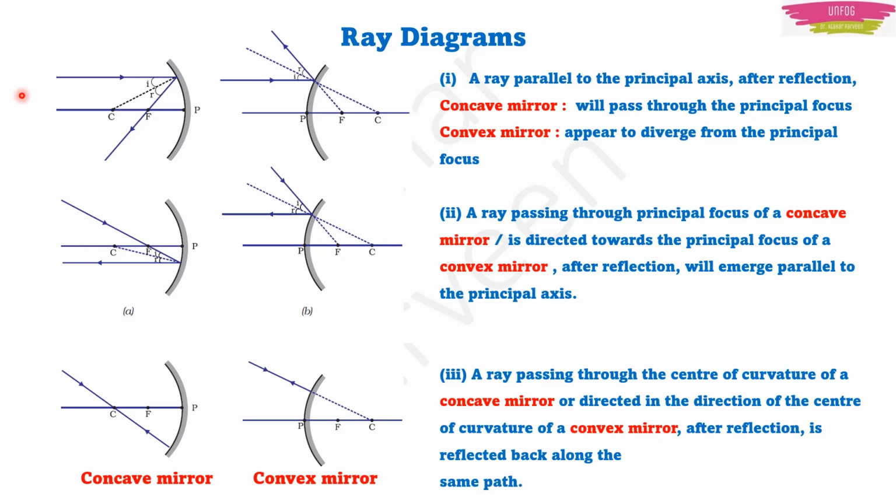Okay. So these are the three rules which you have to keep in mind. The first is that if the incident ray is parallel, then the reflected ray will be going through the principal focus. The second rule is that if the incident ray is passing through the principal focus, then the reflected ray will be parallel. You can observe that the first case and the second case are opposite. Here the incident ray is parallel, so the reflected ray is going through the focus. Here the incident ray is going through the focus, so the reflected ray will be parallel. This is what will happen in the mirrors. It will be opposite every time. And in the third case, it is simple. When the light passes through the center of curvature, the reflected ray is also going through the center of curvature.